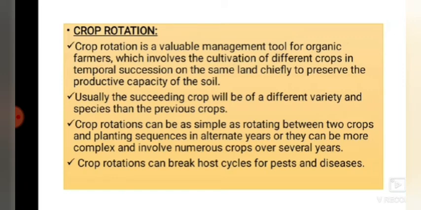Crop rotations can be as simple as rotating between two crops and planting sequences in alternate years, or they can be more complex and involve numerous crops over several years.